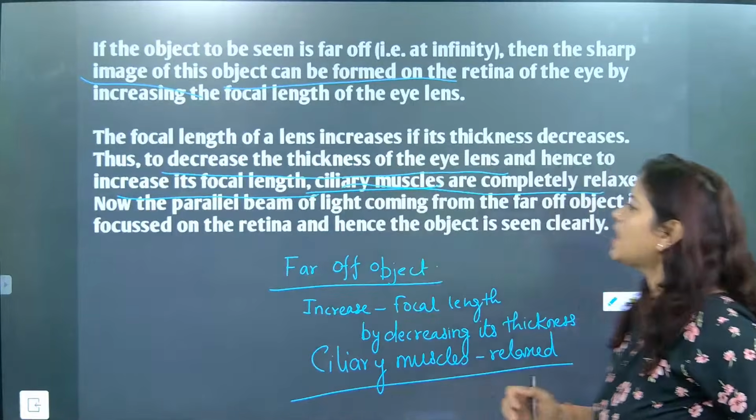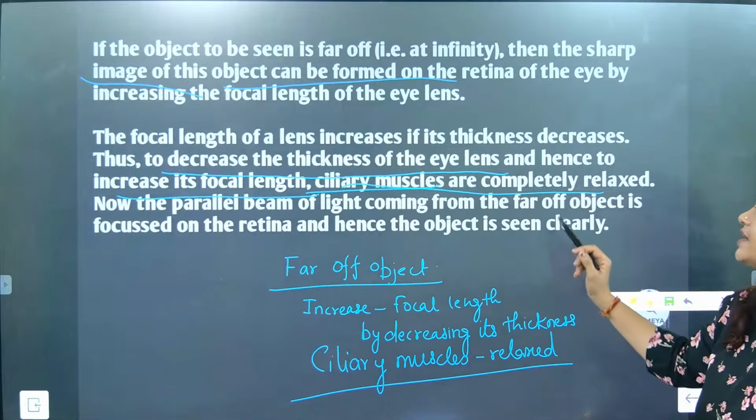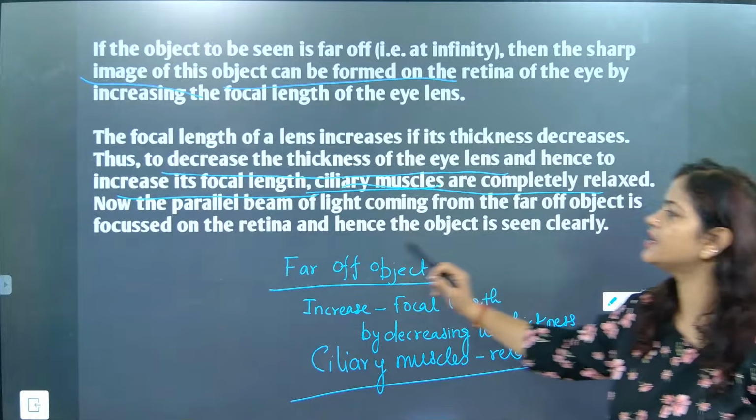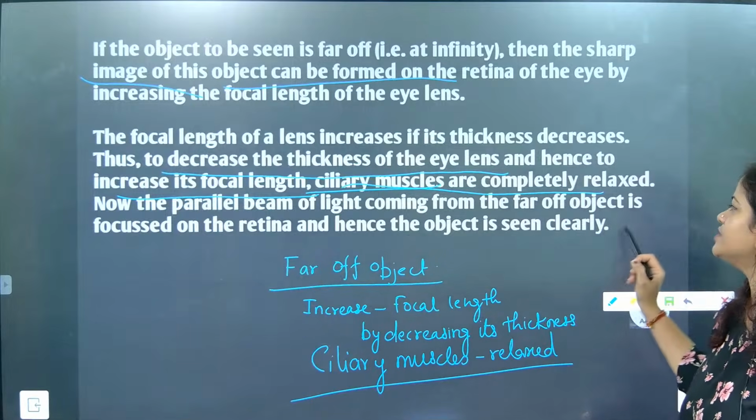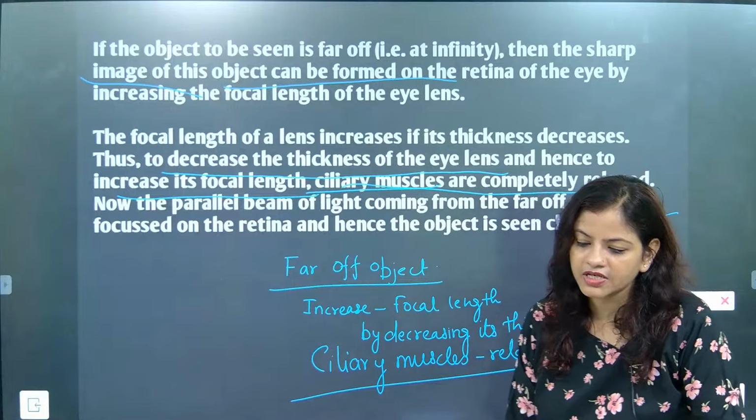Got it? So now the next part: the parallel beam of light coming from the far off object is focused on the retina, and hence the object is seen clearly. Understood? So the object is seen clearly.